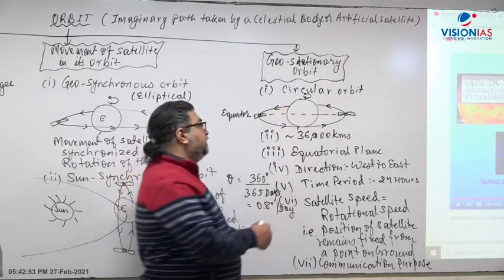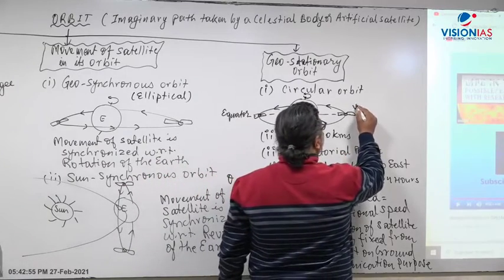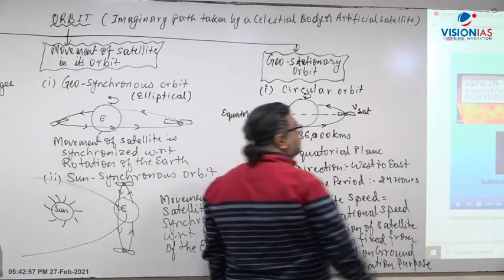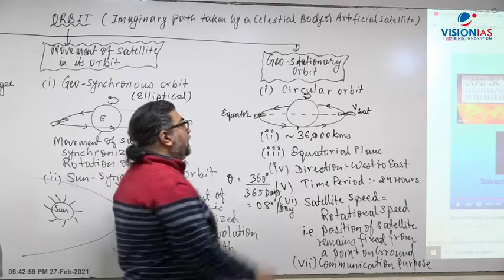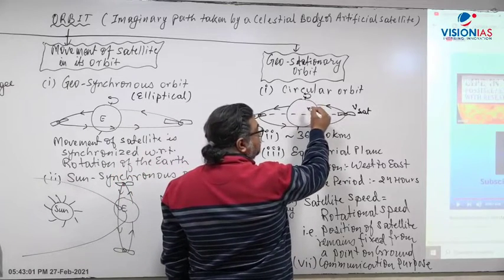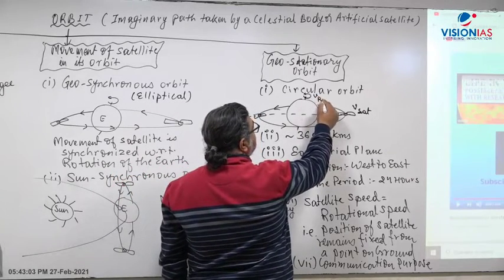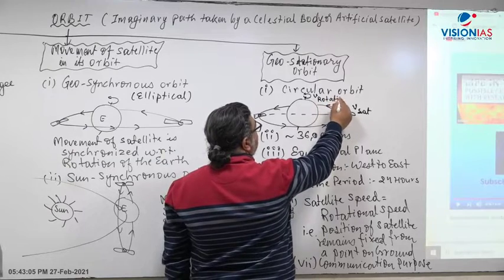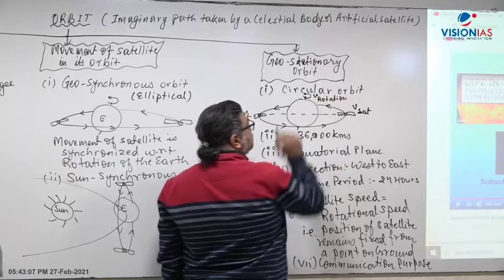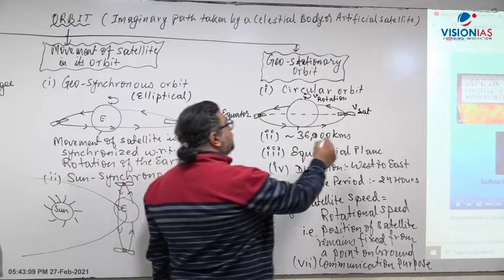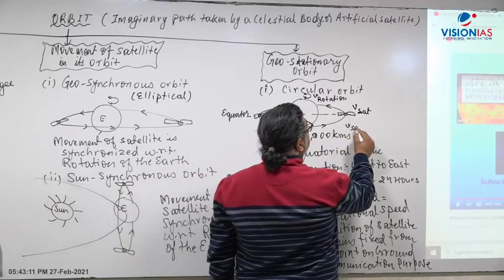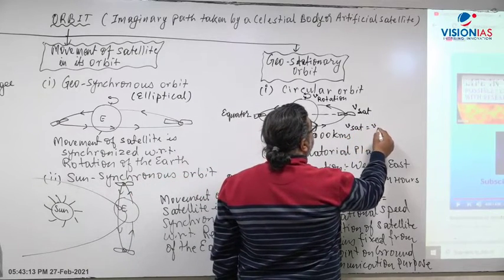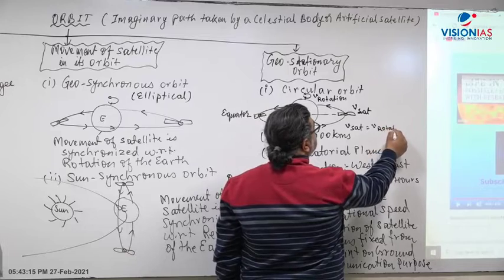Right? Let's say the velocity of the satellite is Vsat, and the rotational speed of the Earth is V rotation. So in this case, the satellite velocity will match with the rotational speed of the Earth.